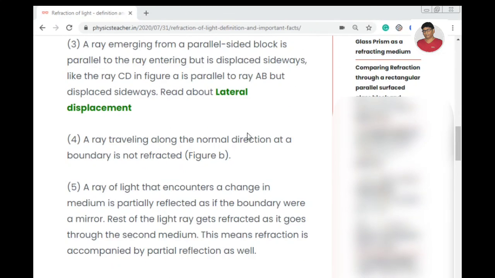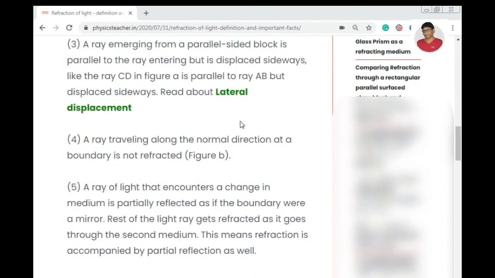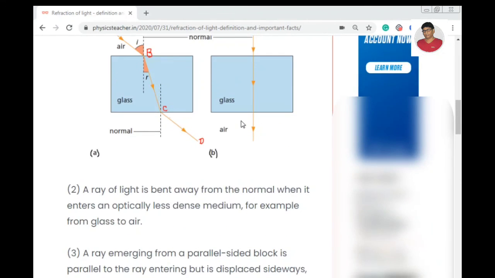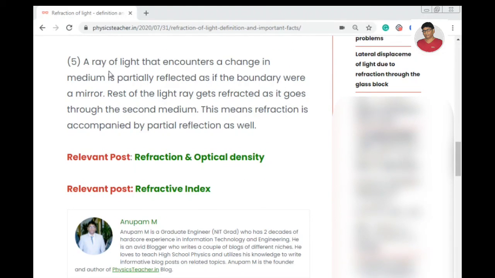Okay, and another important thing you need to remember is that when refraction is happening, it's not purely refraction. There will be a part of the light which will be reflected as well. It is mentioned here, a ray of light that encounters a change in medium is partially reflected as if the boundary were a mirror. The rest of the light ray gets refracted as it goes through the second medium. This means refraction is accompanied by partial reflection as well.